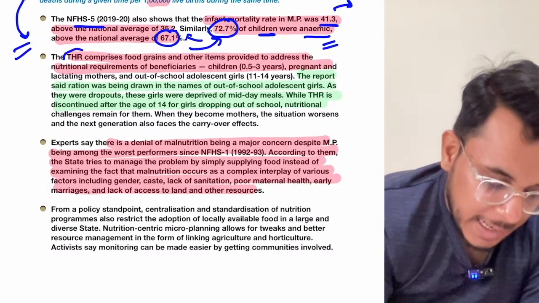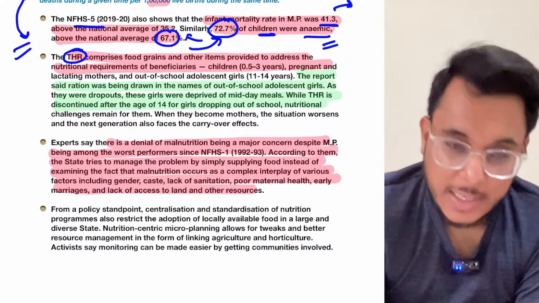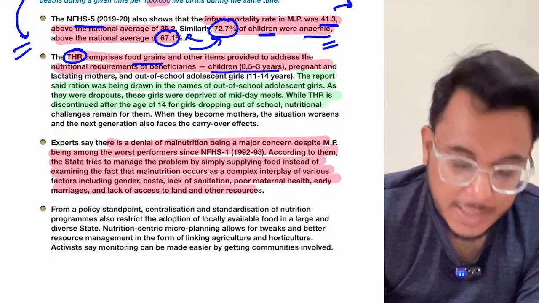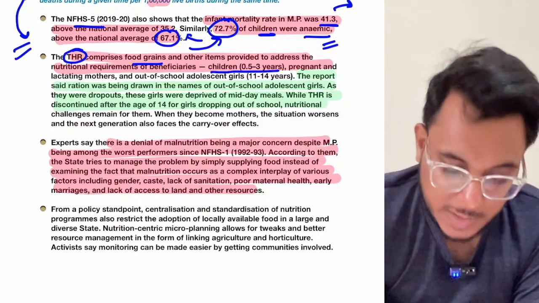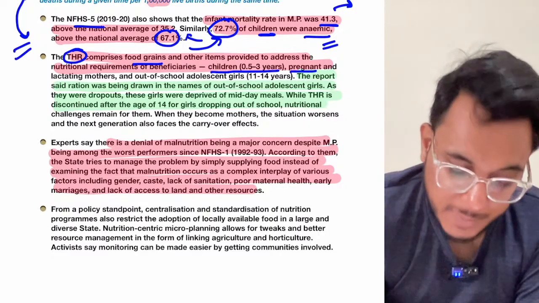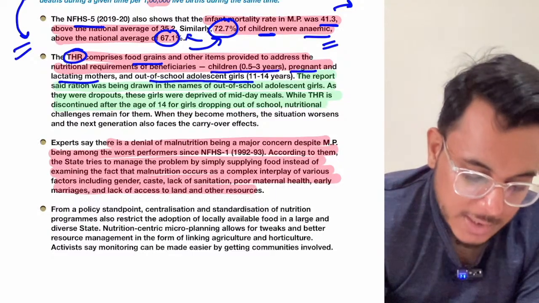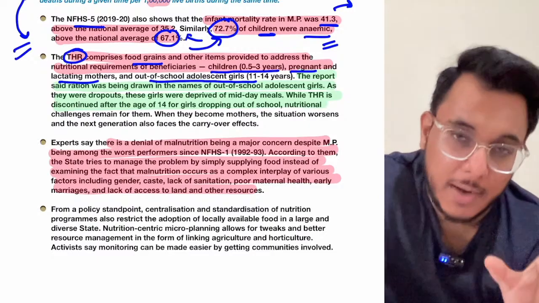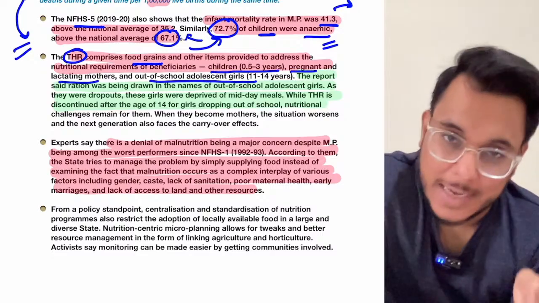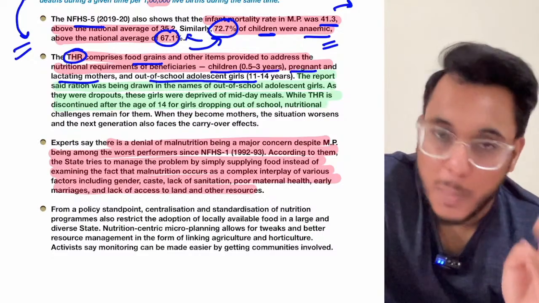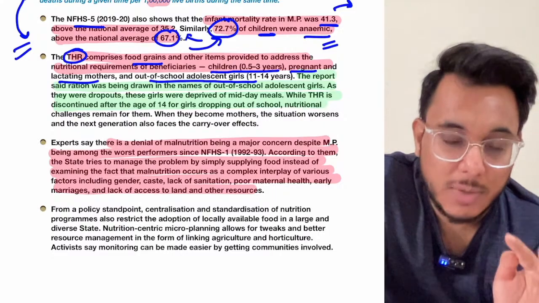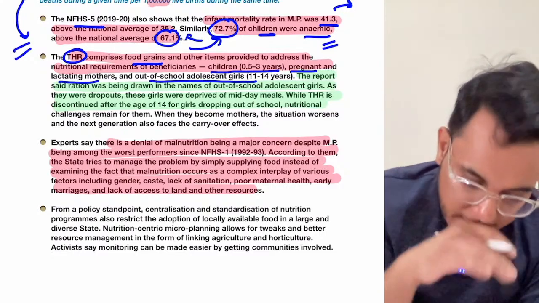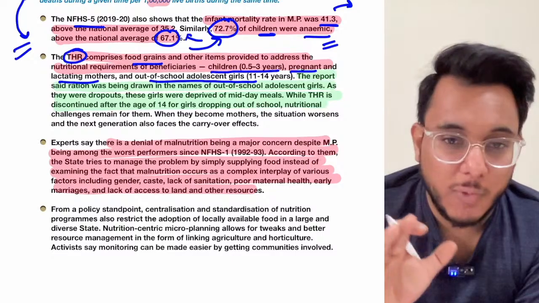Now, when we talk about the take-home ration scheme, under this, food grains are provided to address the nutrition of children from 6 months to 3 years. The nutrition of pregnant women, lactating mothers, and out of school adolescent girls is to be addressed. Adolescent girls, the girls between 11 to 14 years who have dropped out of school, should also be given nutrition. So these people, that is lactating mothers, pregnant women, and adolescent girls between 11 to 14, are given food that they can take home. That is the take home ration scheme. Okay, now guys, why are girls of 11 to 14 years being included?